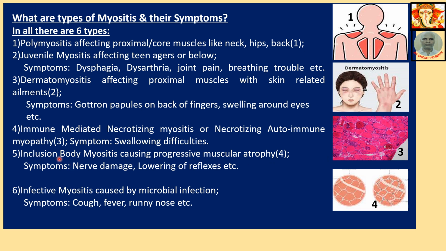Number 5, inclusion body myositis, causing progressive muscular atrophy. Picture 4. This is rather clear. These are normal muscle cells. This is an inclusion body. If you note carefully, you will see there is something else within this picture. This picture is clear, with healthy cells. These are called inclusion bodies. Some bodies have come here. Those are dangerous things. Symptoms: nerve damage, lowering of reflexes.